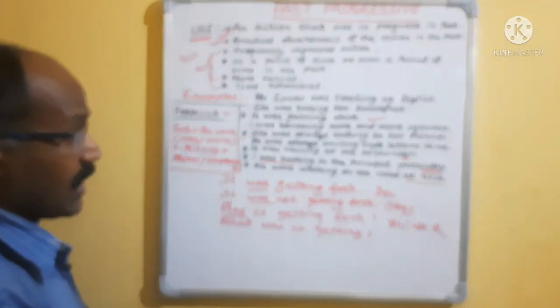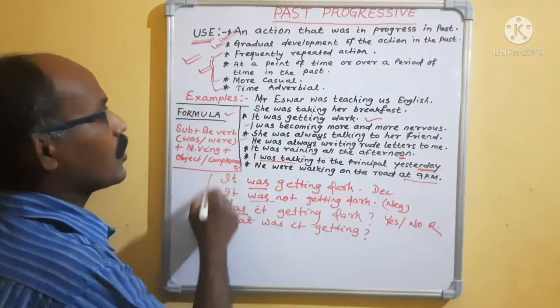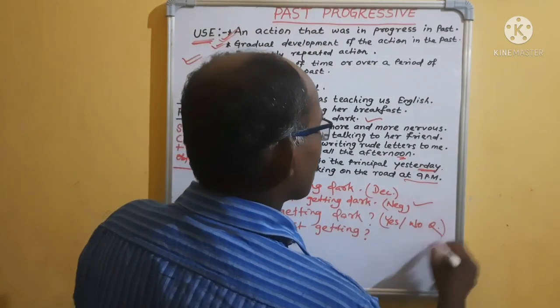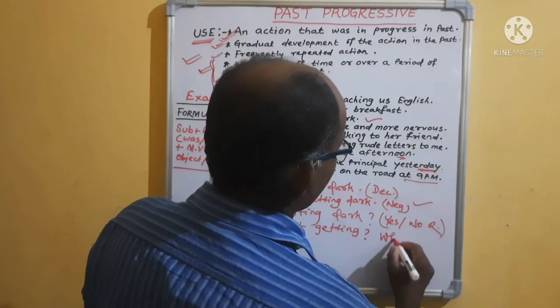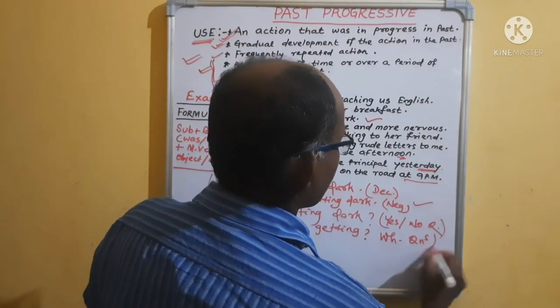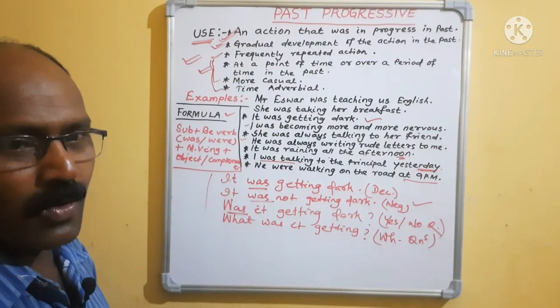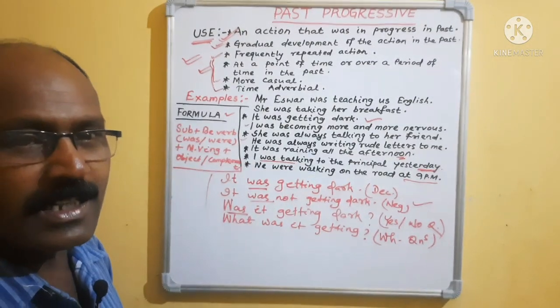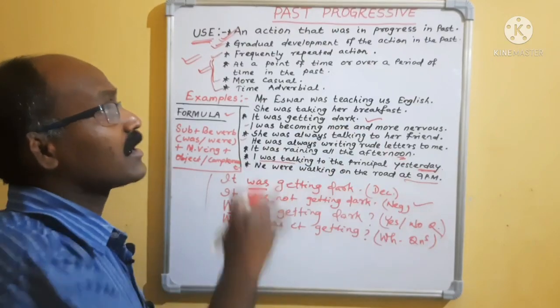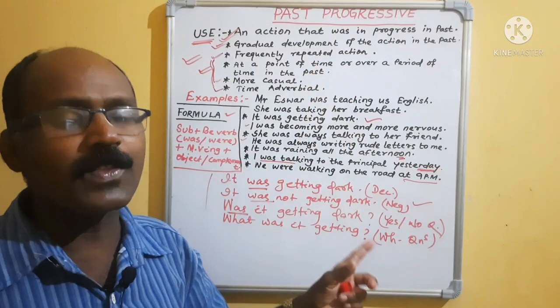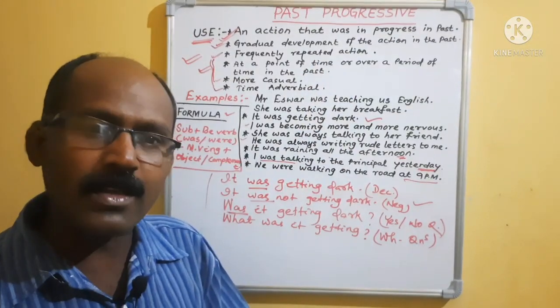Here also I made declarative sentence, negative sentence, yes or no question, then WH questions. If you practice this, then tomorrow or the next class it will be easy to make the voice change of the past progressive. Then we come to voice change, okay?